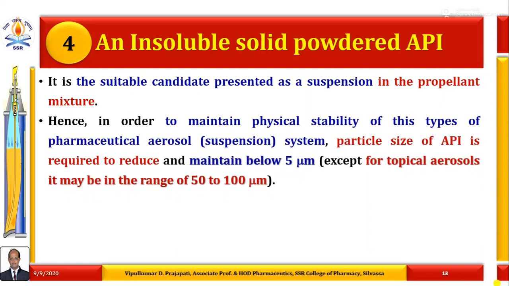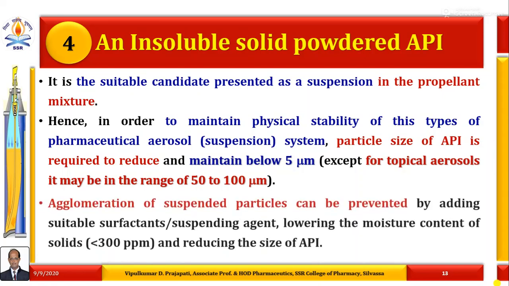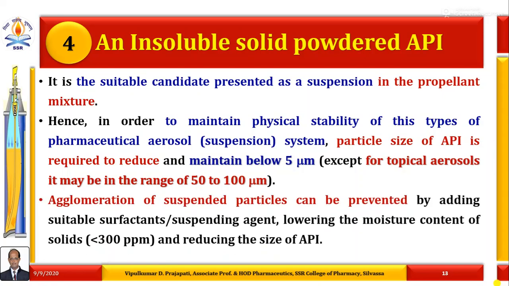Hence, in order to maintain the physical stability of this type of pharmaceutical aerosol, that is the suspension system, the particle size of the active pharmaceutical ingredient must be reduced, and usually it is maintained below 5 micrometers, except for topical aerosol suspensions. It may be in the range of 50 to 100 micrometers. So here particle size is very important.